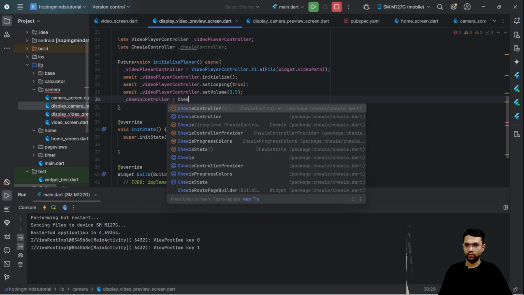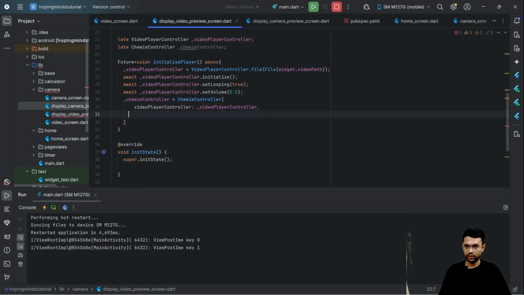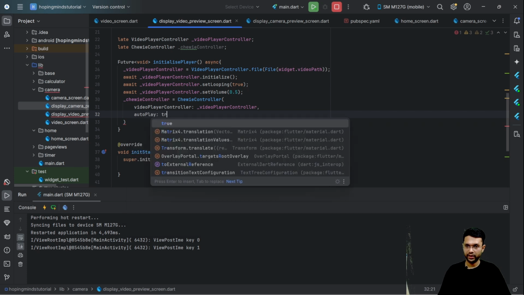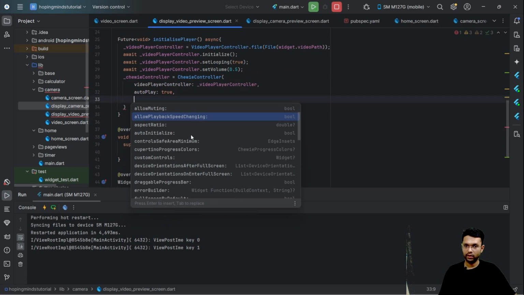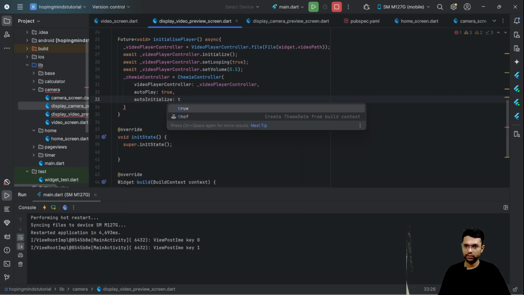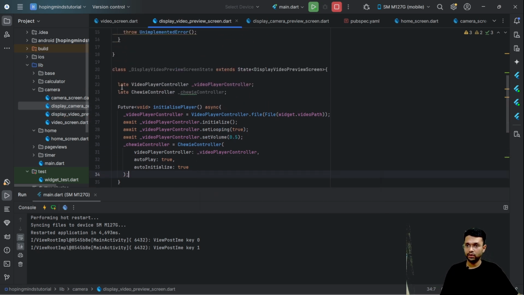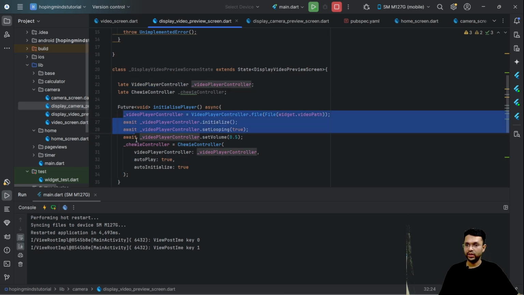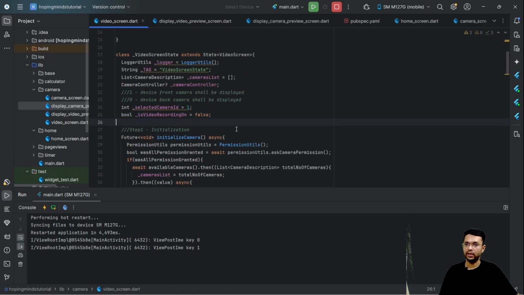Next, over the Chewie controller, we will pass the video player controller and set the property for autoplay as true, and then over here I'll say auto initialize also as true. Now coming to the part wherein I was talking about this late variable, look over here. Did any time I have to put an exclamation mark in front of the controller? No. Let's go to the video screen.